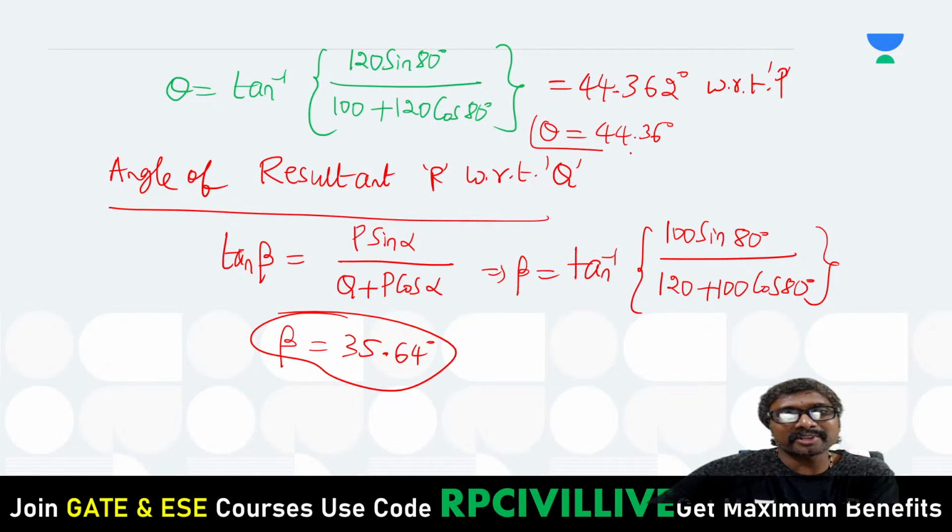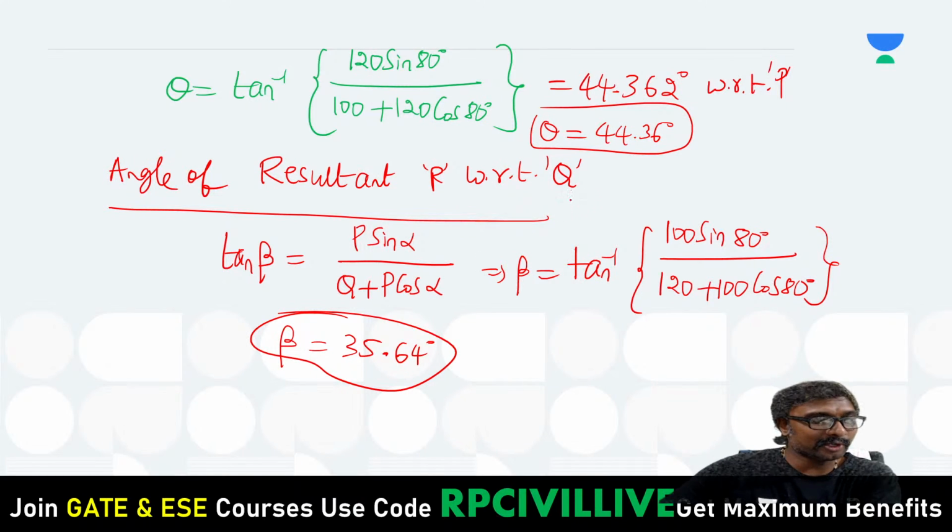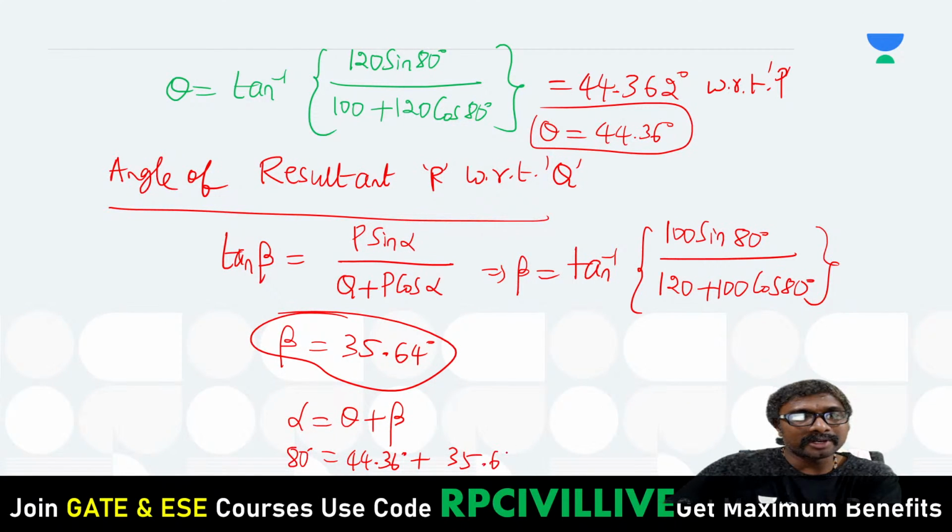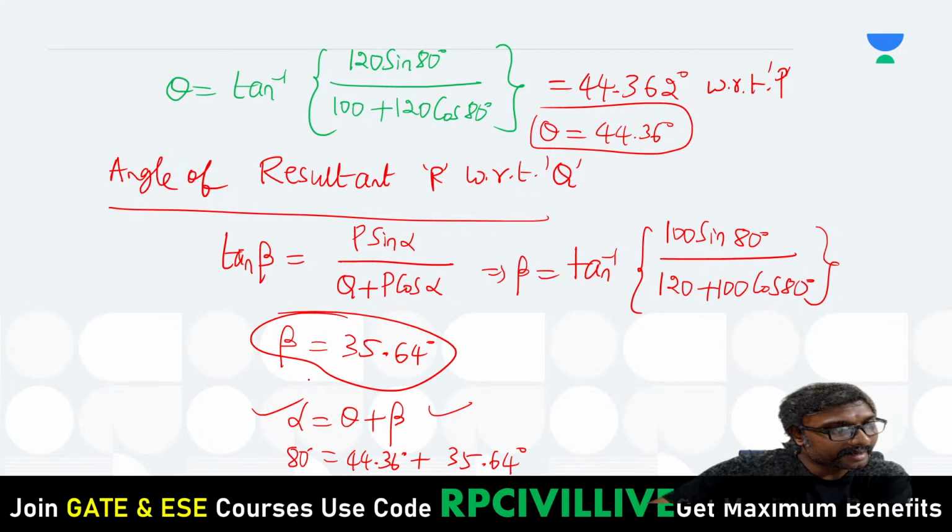Now if we observe these two, 44.36 plus 35.64 together gives 80. Yes or no? That alpha is equal to theta plus beta, so 80 equals 44.36 plus 35.64. It is matching, right? Our calculated values are correct.